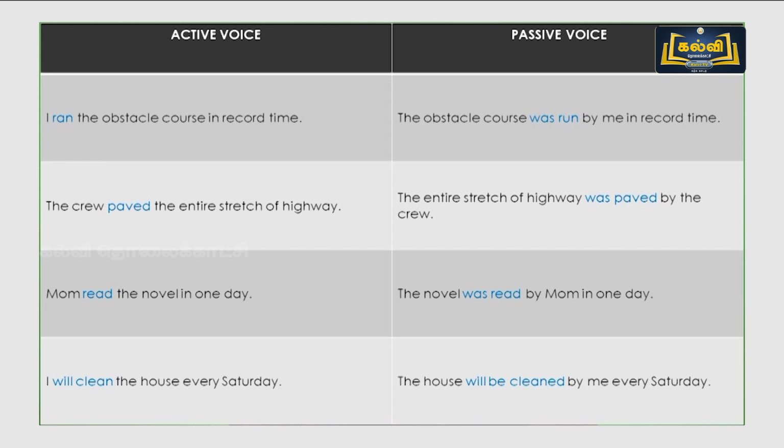Now when we come to past tense: subject, V2, object. The object is changed into subject and V2 becomes V3. What is V2? How do you use V2?